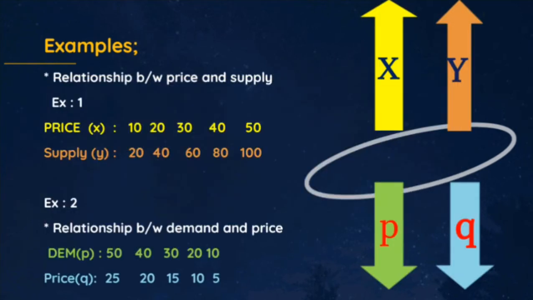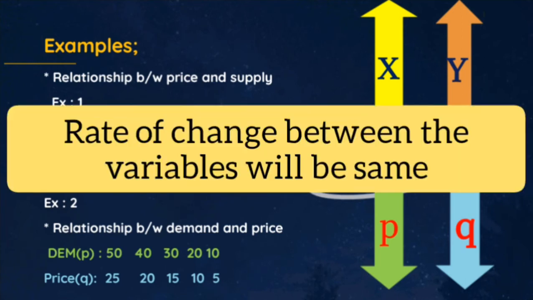Look at these examples. Here I will explain the first example only, because the second example is just the opposite of the first example. So if you understand the first example, you will also understand the second example. Look at the first example. The first example is about the relationship between price and supply. We all know that the relationship between price and supply is always positive. So in this relationship, when the price increases, supply also increases. It shows that both the variables move in the same direction as in the case of positive correlation. But here the difference is that the rate of change between the variables is the same.